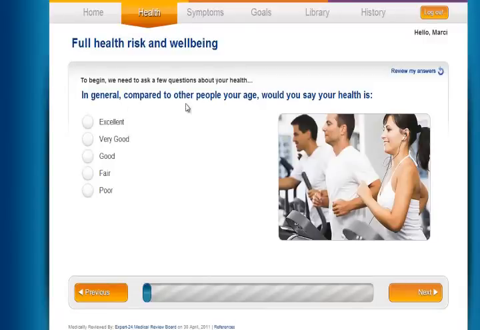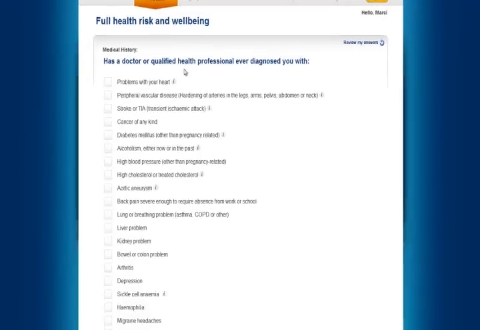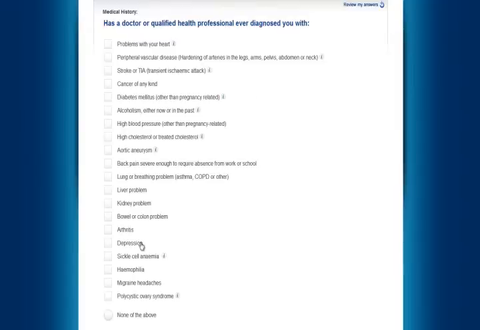So in general, compared to other people your age, would you say your health is very good? Has a doctor or qualified health professional ever diagnosed you with? And then there is a long list of things that people can look through. And you might look through this and say, yes, I've been diagnosed with depression in the past, but nothing else on this list.